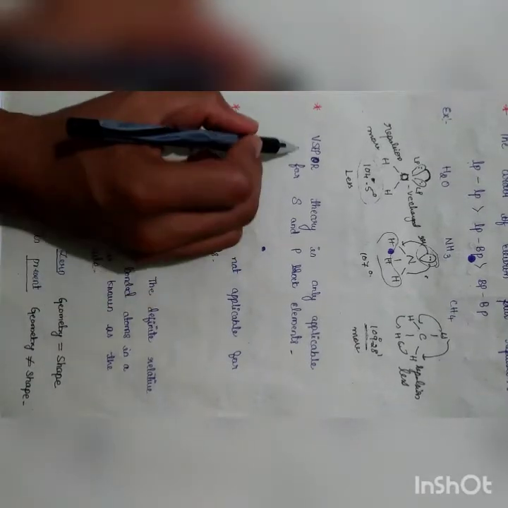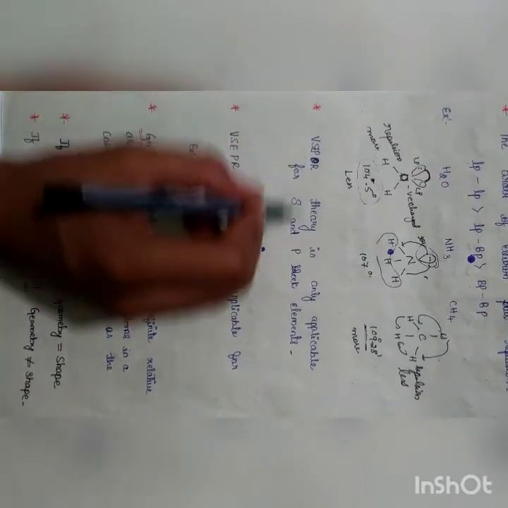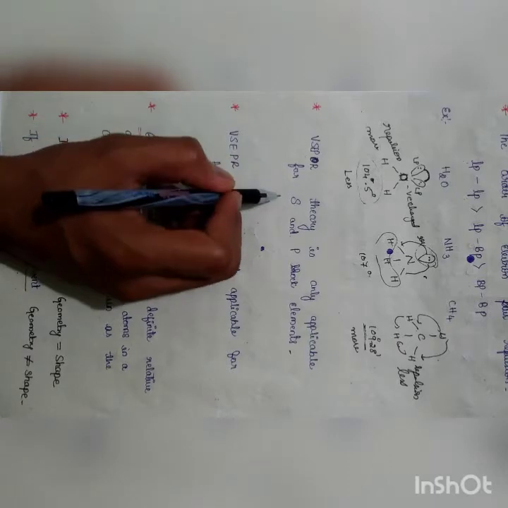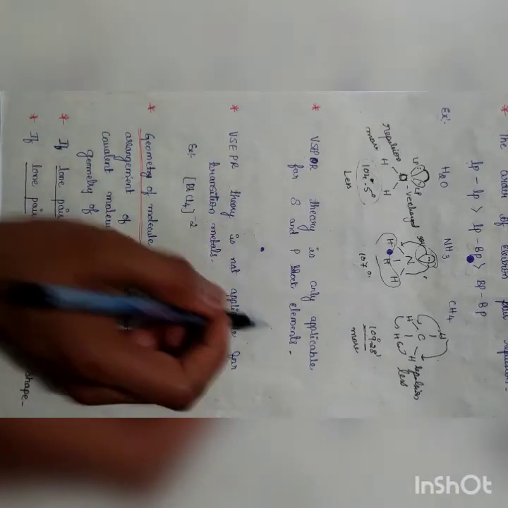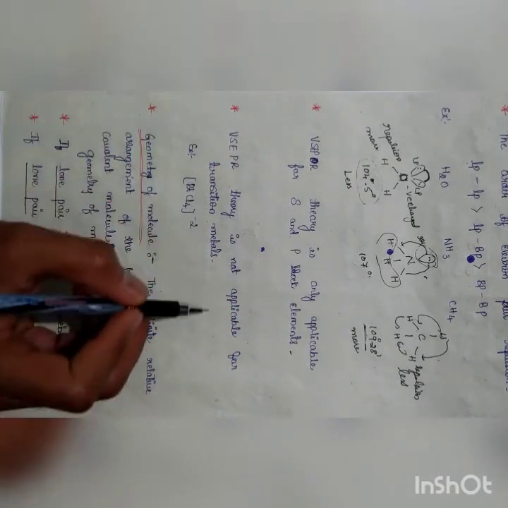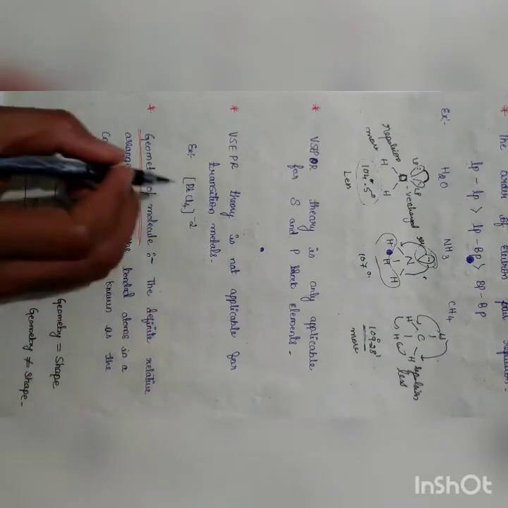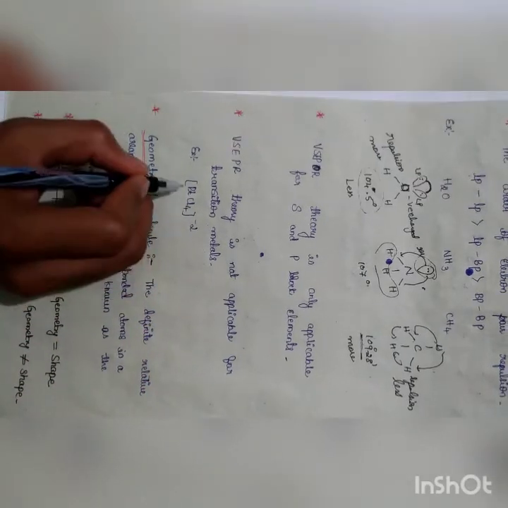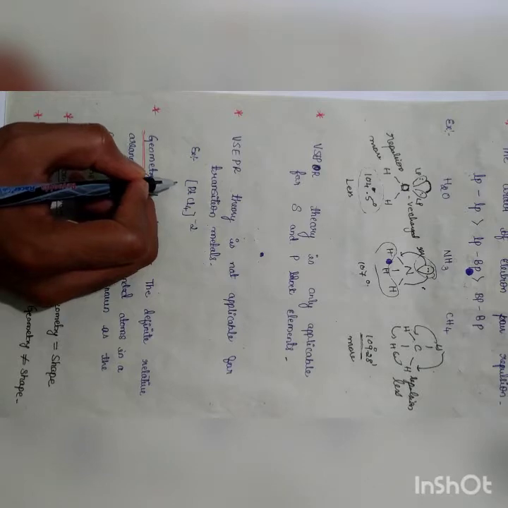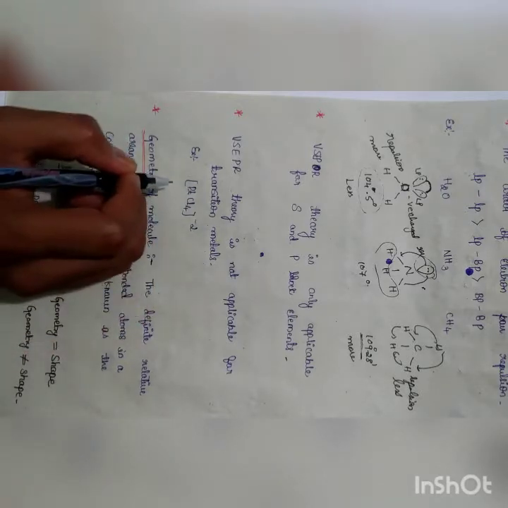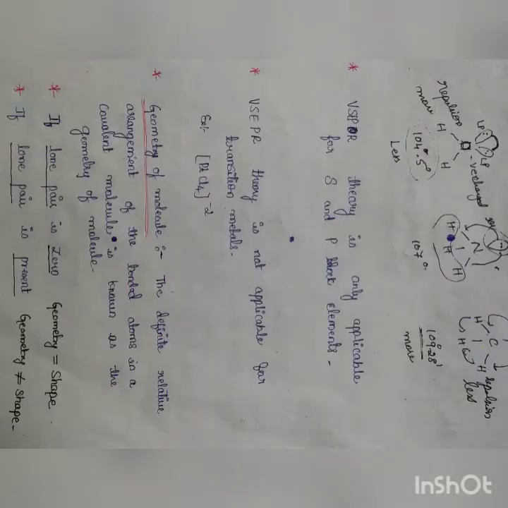And this VSEPR theory is only applicable for the s and p block elements. VSEPR theory is not applicable for the transition elements. An example is PtCl4 2-. This platinum is a transition element, so VSEPR theory is not applicable for this one.